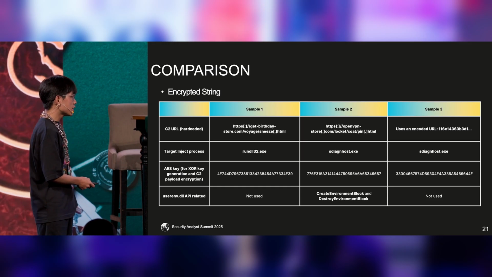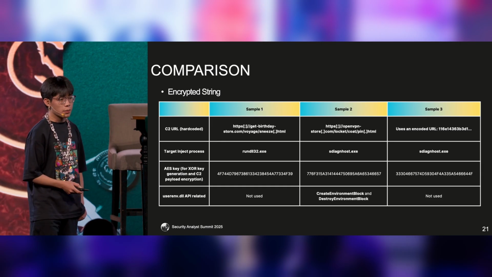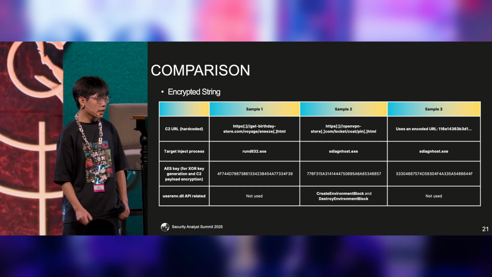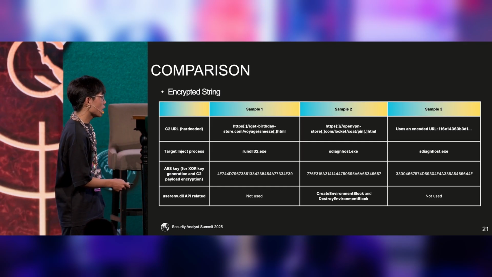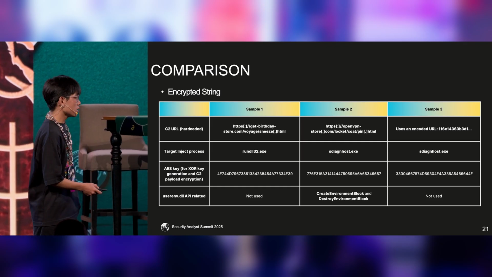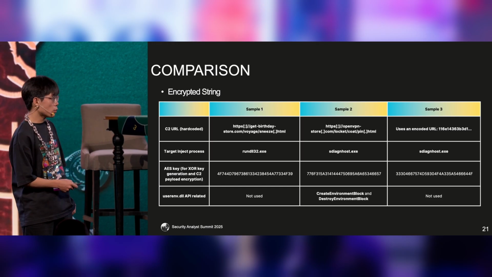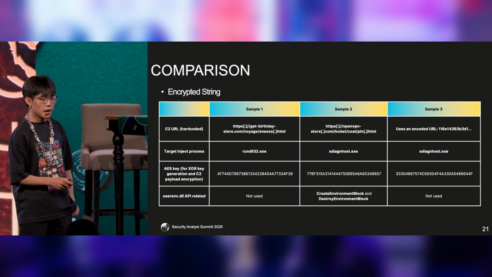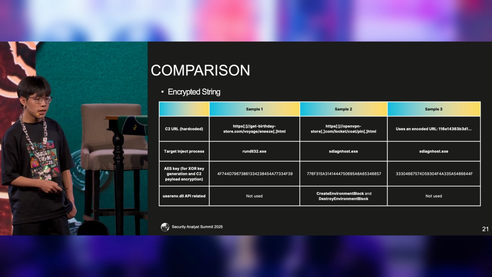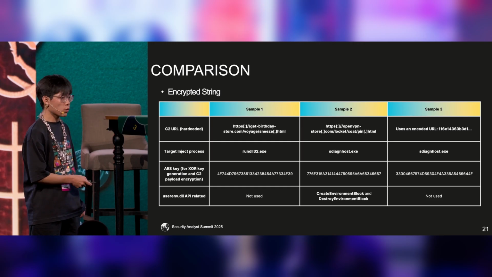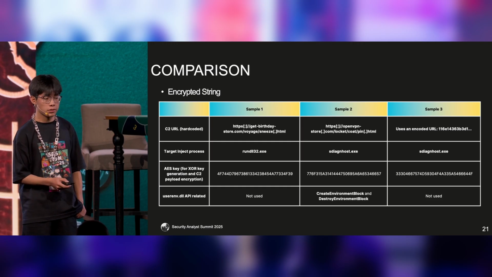About the target of the injection process: instead of the suspicious rundll32, it is now changed into a DLL with less suspicious behavior. For example, for every sample, the AES key used for C2 payload encryption sent to the server is different.